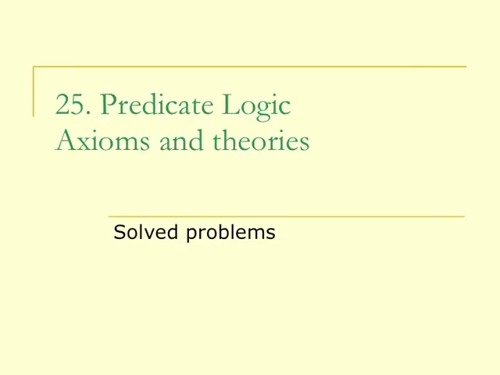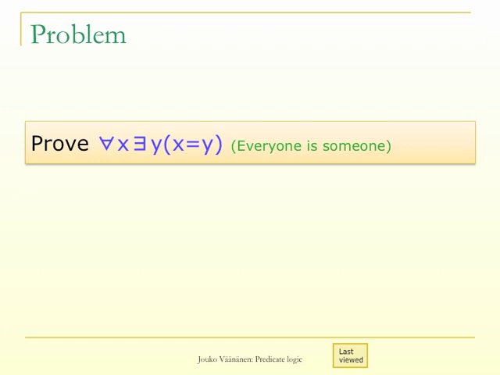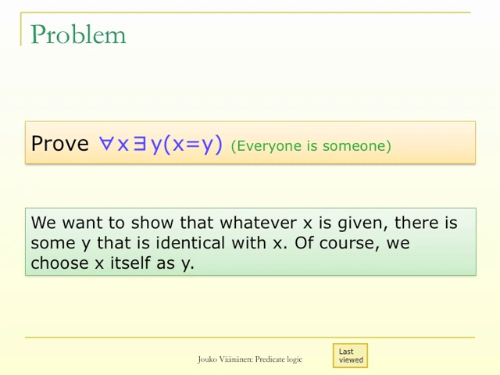Solved problems. First problem: prove for all x there exists y such that x equals y. This is, in other words, saying everyone is someone. Seems pretty obvious, but how to prove it from the axioms of identity? So we want to show that whenever x is given, there is some y that is identical with x. Of course, we choose x itself as y.